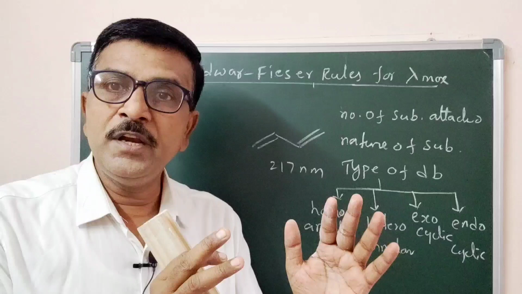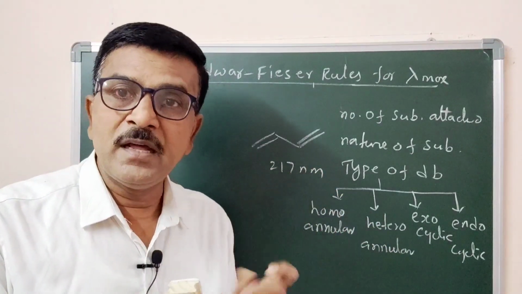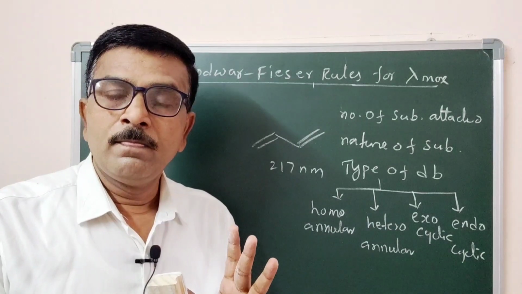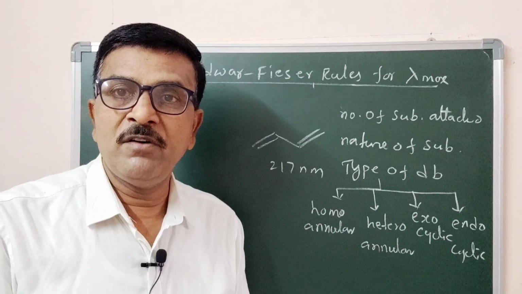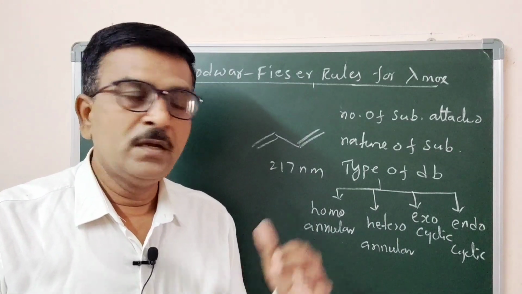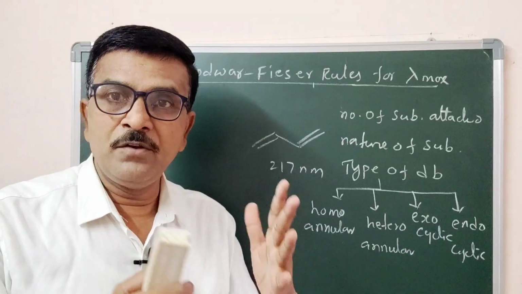So we have a molecule which contains a conjugated double bond, with a fixed basic unit, butadiene, with 217 nanometer. It is not alone, it is attached to some other framework of the molecule, so the lambda max is not always 217 nanometer. Are you following?